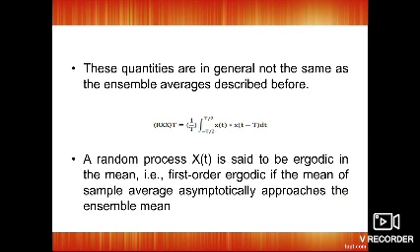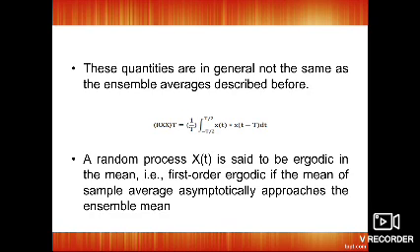In general, these quantities are not the same as the ensemble averages described. Rxx of t is equal to 1 by T integral from minus T by 2 to plus T by 2 of x of t convolved with x of t minus capital T dt, where x of